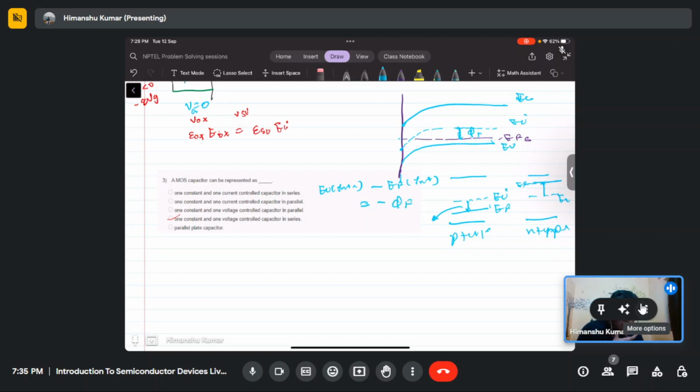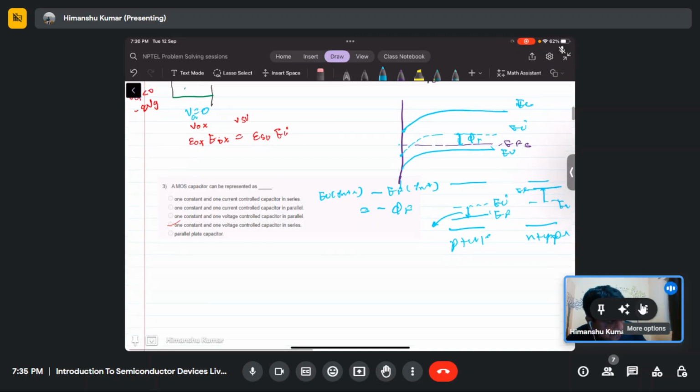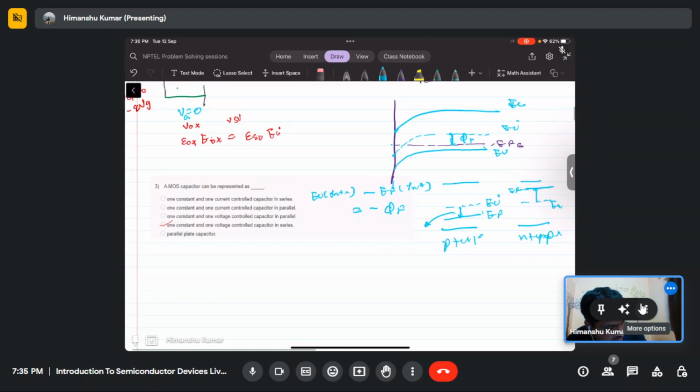Okay, so if we take EI minus EF, that is basically phi f. At the initial state, the surface potential is how much the EI level is bent from the initial level.